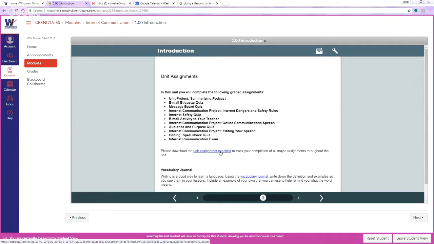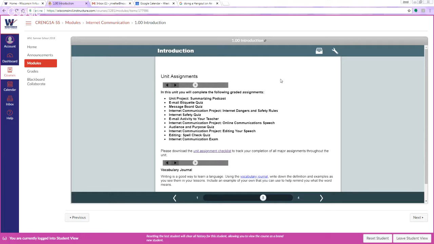Anything that shows up in blue and is underlined is a clickable link. You go ahead and click those and they'll open up typically in a new tab and give you whatever it is that they want you to see at that particular time. This one's a PDF. I think because I'm sharing my screen and doing a video all at the same time, it's not wanting to load. So we're just going to turn it off. But that's typically what you do.